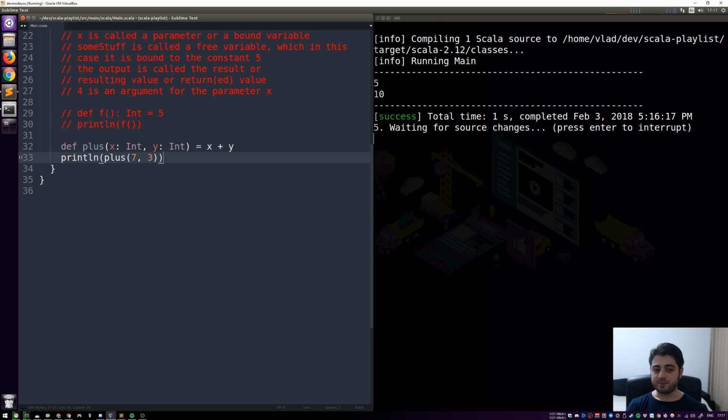Also, when we're dealing with functions in programming, we usually only care about putting something in and then expecting some sort of behavior, or at least to get a value back, right? In math, the goal is usually rather different. So in math, usually people are concerned with plotting graphs and having deep discussions about all the possible inputs and all the possible outputs, for example. And it turns out that it's not so easy to have those discussions about multivariable functions. So what you do in math is you use a very cool technique called function currying, and this technique is also present in programming. So this is how it works.